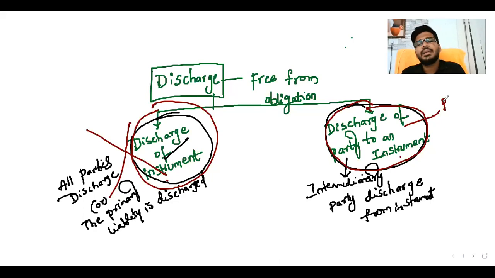So this is the introduction to discharge of instrument and discharge of party to instrument. Simply said, discharge means free from obligation. These are the two categories. Discharge of instrument means the total instrument is discharged, meaning the primary liability party is discharged and all people are discharged. Discharge of party to instrument means only a particular party is discharged, and the remaining parties are liable.